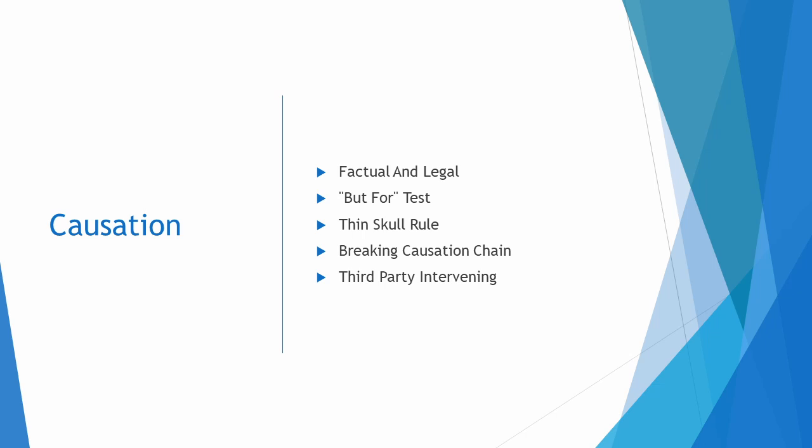in R v. Hughes. The thin skull rule means the defendant must take their victim as they find them. This means that if the defendant chooses a weaker victim and they suffer more harm than a normal victim would, then the defendant is guilty of the full harm that is caused. This is shown in R v. Bloor.